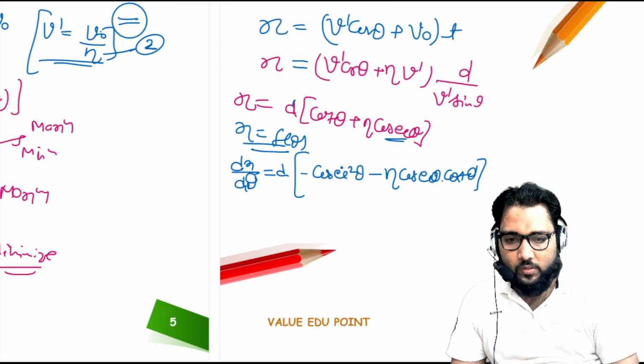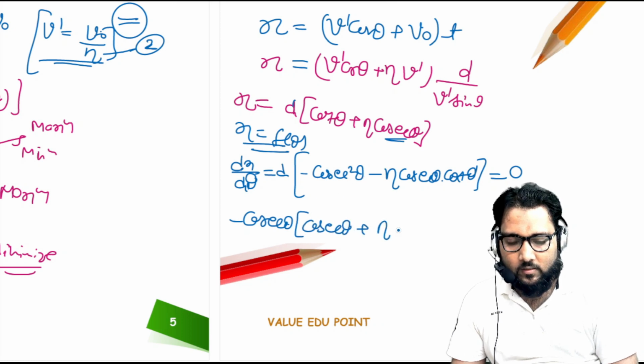When you put this value equal to 0 and take minus cosec theta common, then inside that is cosec theta plus eta times cot theta.